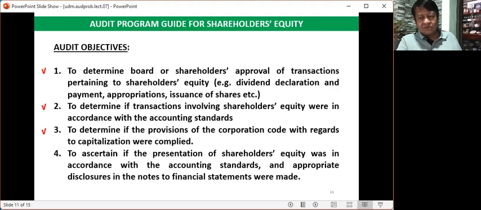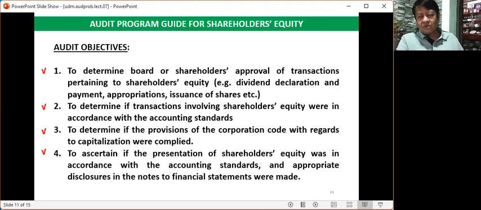We call it authorized share capital. All issuances of shares are not supposed to exceed the authorized share capital. As an auditor, you are mandated and duty-bound to verify if these corporations are following the law.